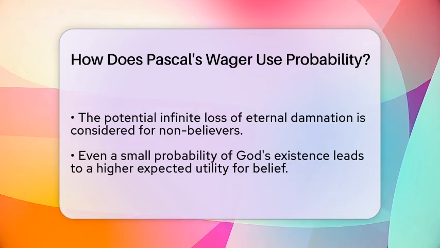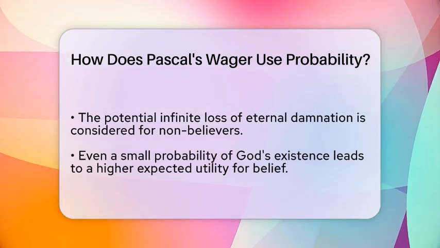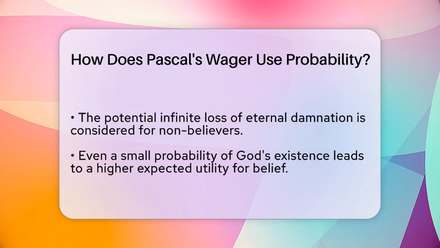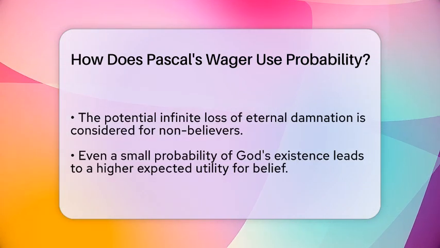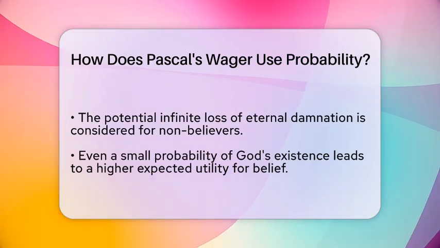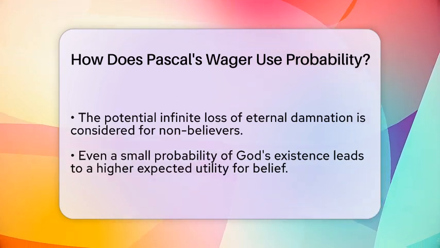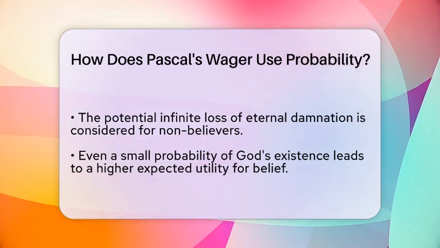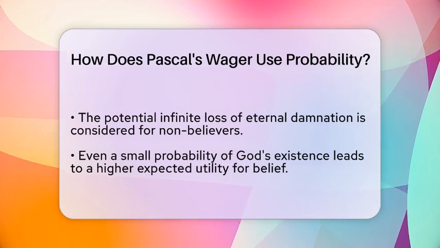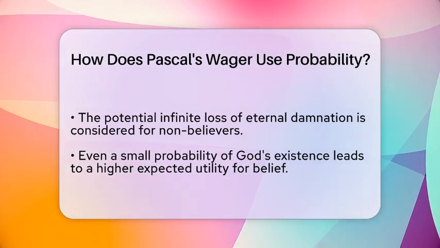Now, here is where it gets interesting. Even if we assign a very small probability to God's existence, the potential infinite gain from believing makes the expected utility of belief much greater than not believing. This means that, from a probability standpoint, believing in God becomes the more rational choice.